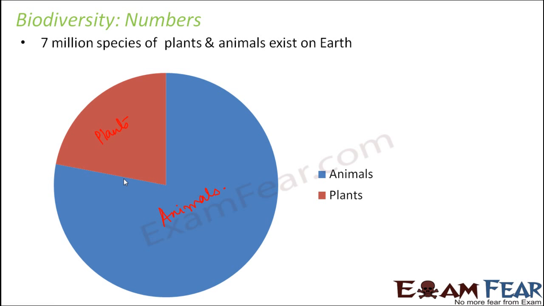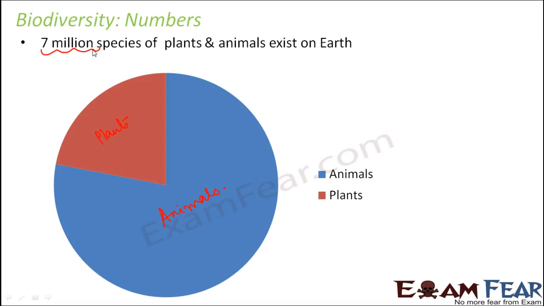There are 7 million species of animals and plants which exist on this earth. So 7 million is again a huge number. So many different species exist. Now in each species you might have different varieties of that particular organism due to genetic diversity.